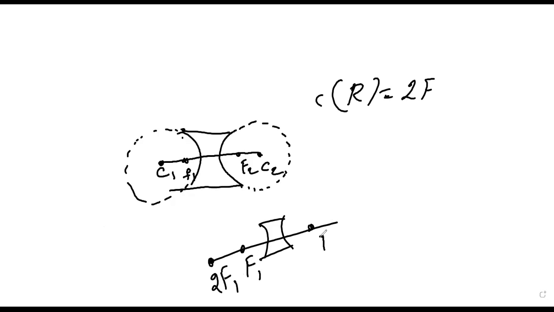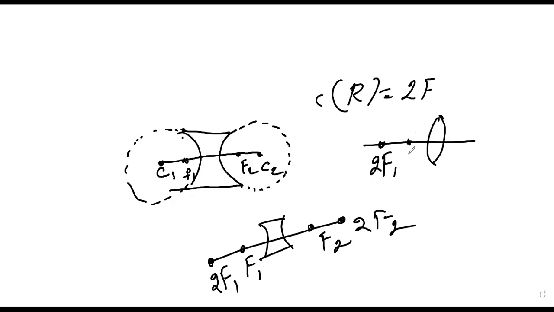Similarly here we have F2 on this side, and we have 2F2. Okay, similarly for a convex lens we have 2F1 and F1, and here we have F2 and here 2F2. Did you understand how to write this?